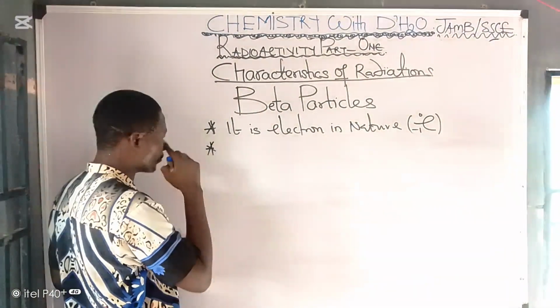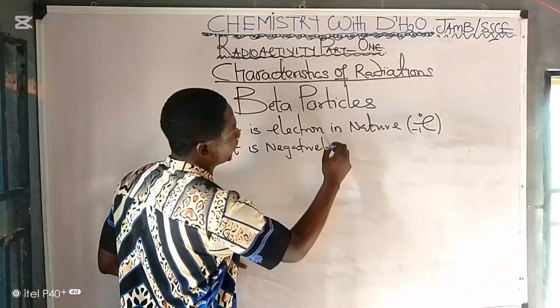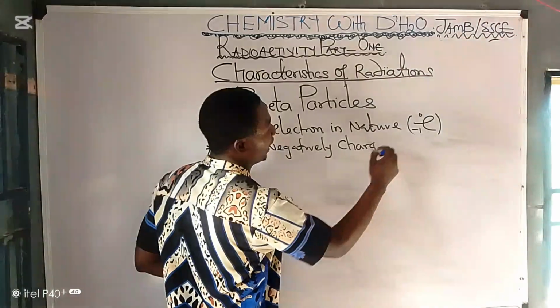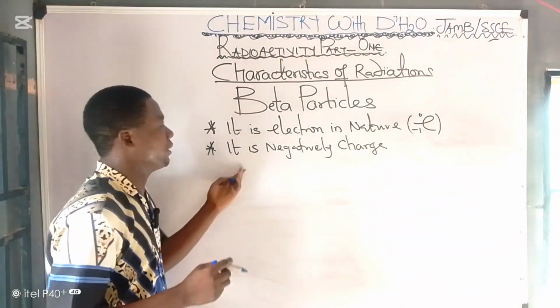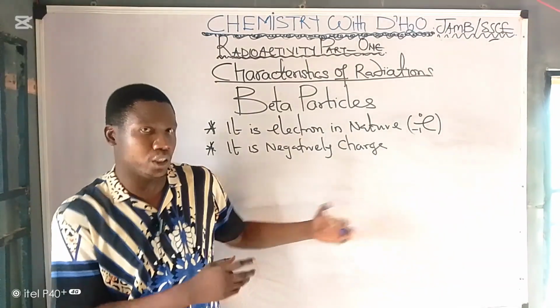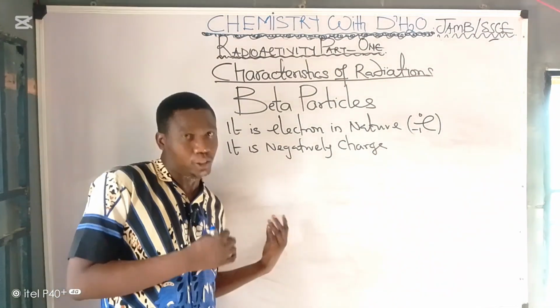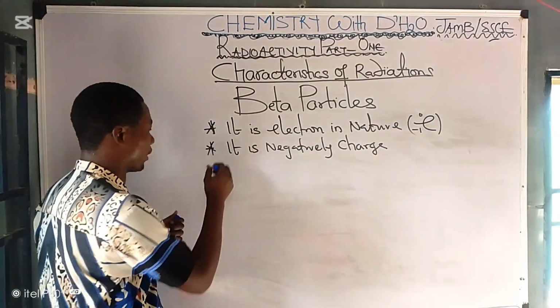Number 2, it is negatively charged. Now, because this guy is negatively charged, it will be deflected towards the positive pole of an electric field or magnetic field. So take note of that.